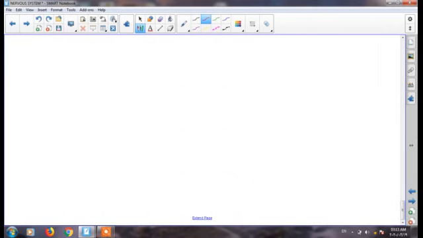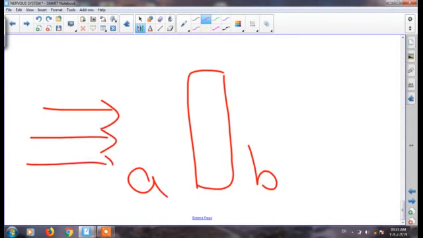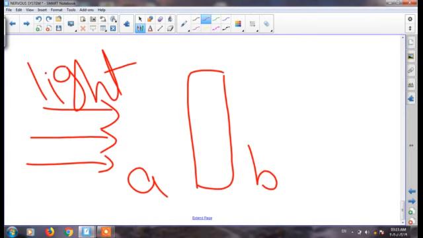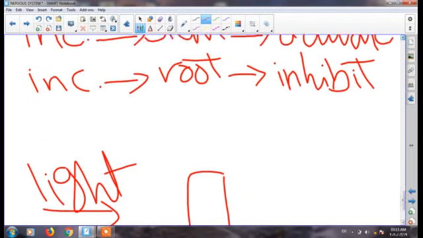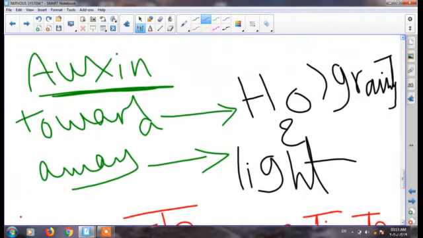So if we have now a seedling, side A and side B, and there is light facing only one side of it, do you think the concentration of auxin in both sides is still the same? Sure not. What happened? We said before, if you remember, that auxin moves away from light.